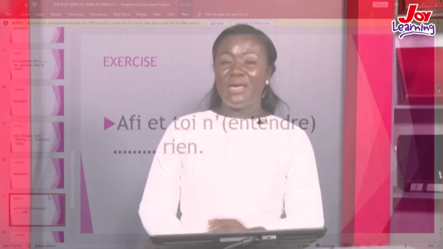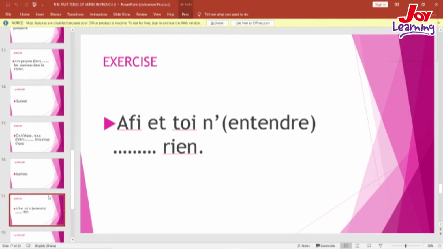Afi et toi. We have to, first of all, look for a personal pronoun that we can use to replace Afi et toi. So the personal pronoun we can use to replace Afi et toi is vous. And vous goes with the ending iez.